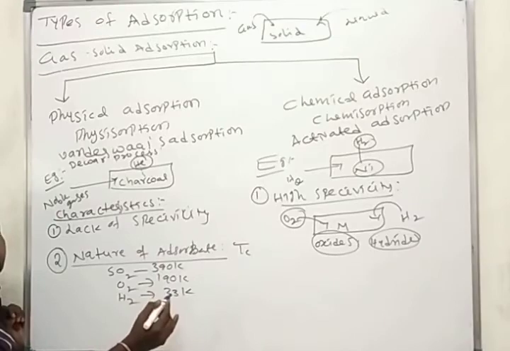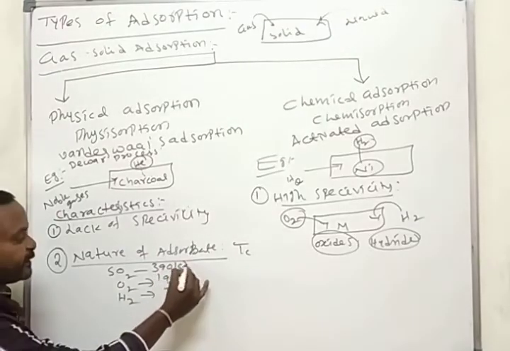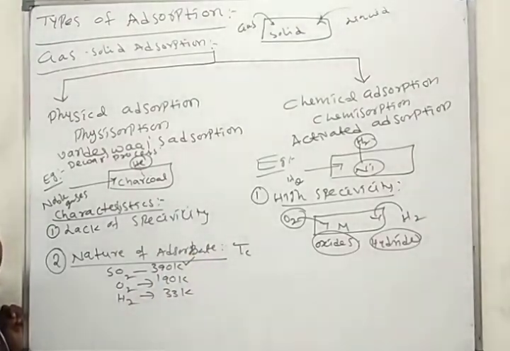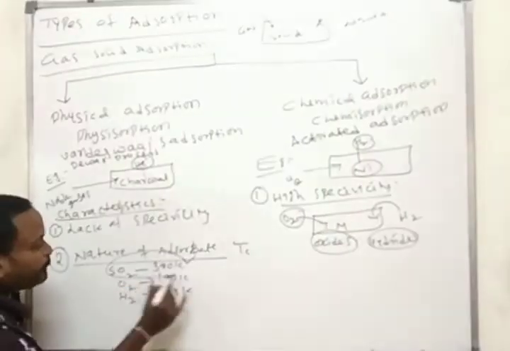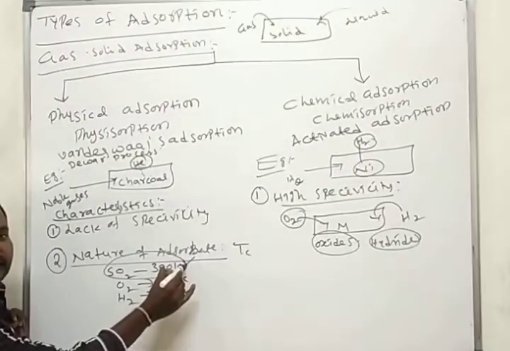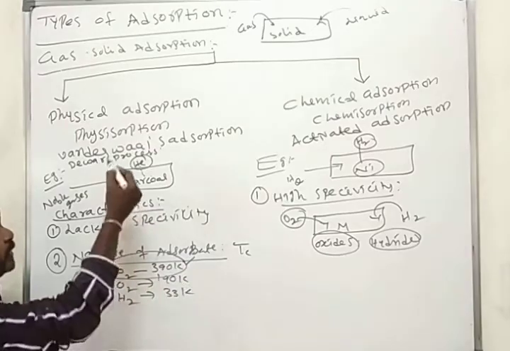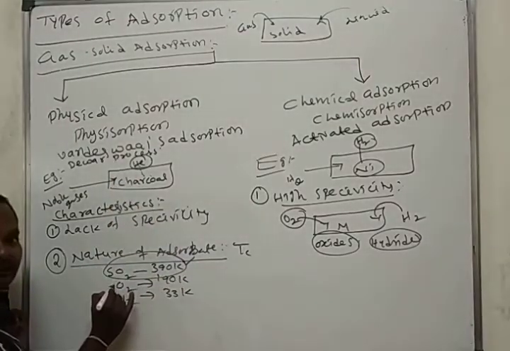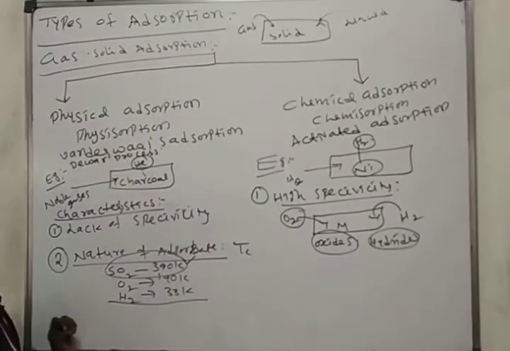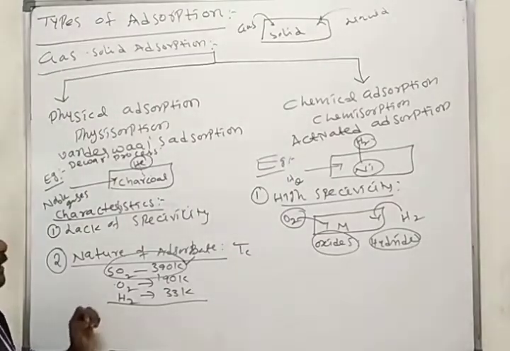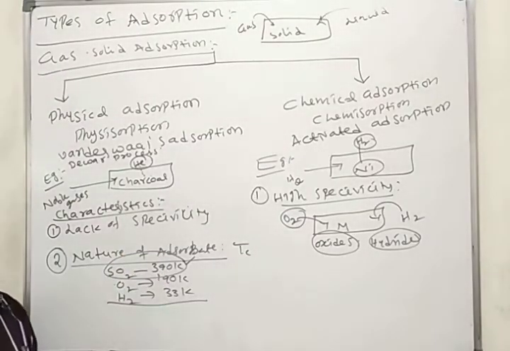Which are easily liquefied gases? Sulfur dioxide is an easily liquefied gas. The rate of adsorption of sulfur dioxide in physical adsorption is more than oxygen as well as hydrogen.